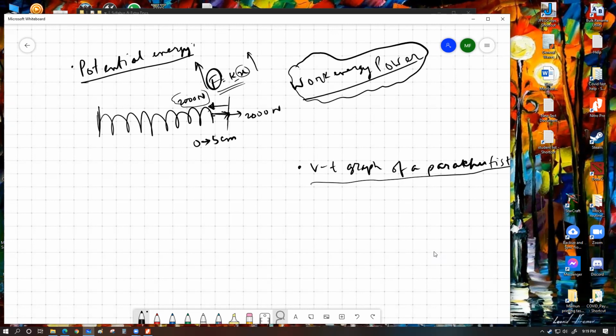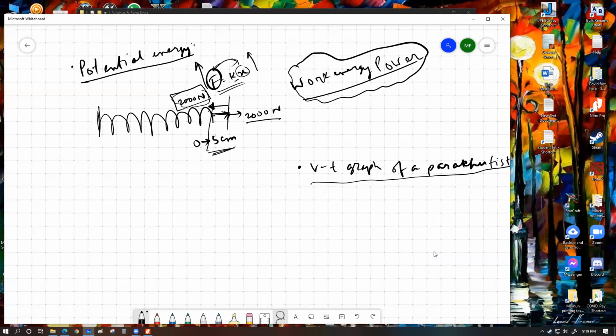So these two are the main variables which are involved with each other. So let's say this happened, that I was pulling by 2000 Newton force. Whenever the spring was extended by only 5 centimeter, the elastic force became 2000 Newton. At this point, I cannot pull this any further, which means to make this extension possible, by applying a 2000 Newton force, I made a displacement of 5 centimeter for the entire spring.